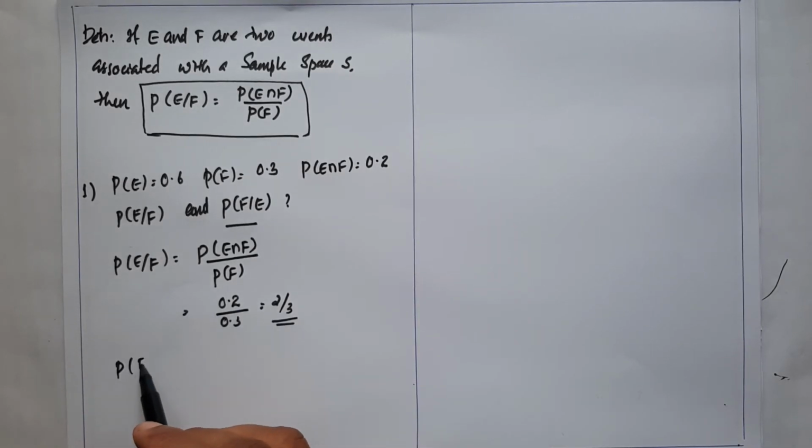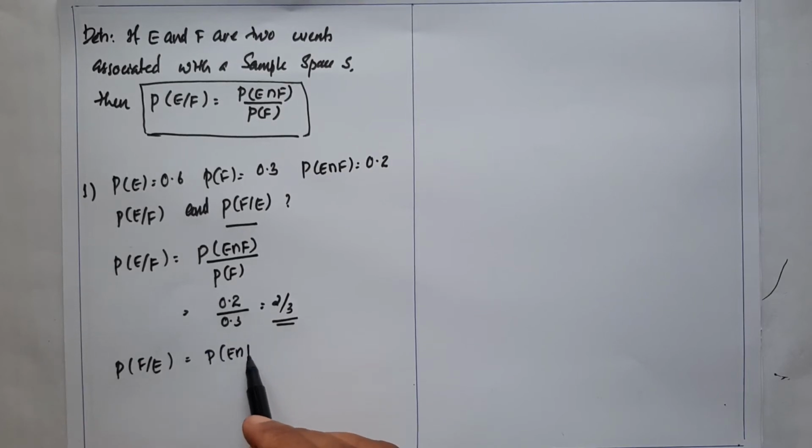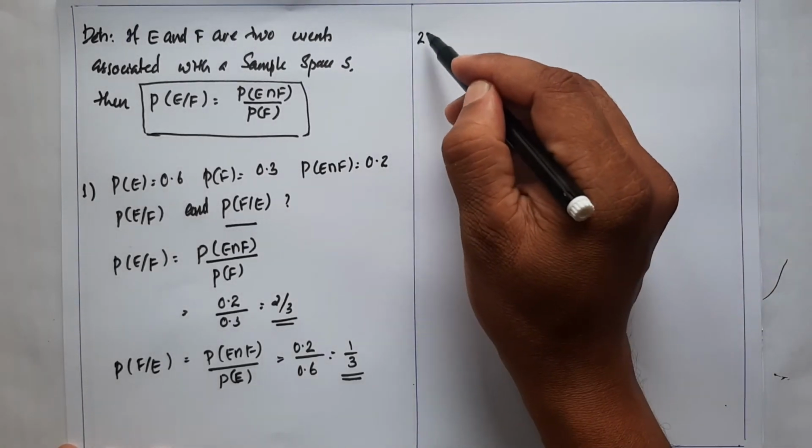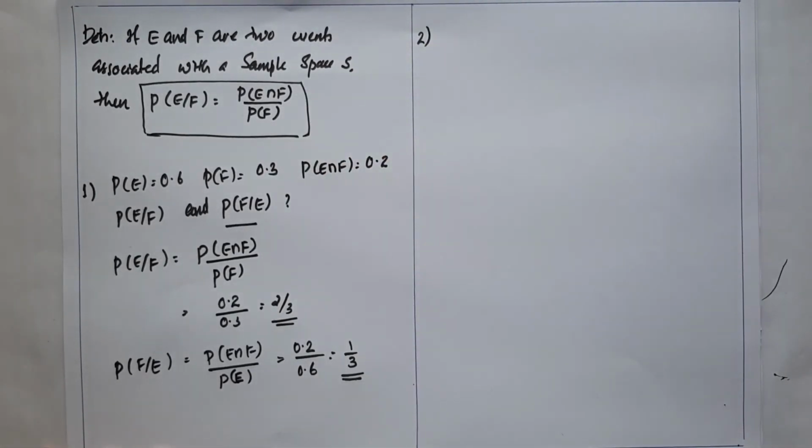Similarly, for P of F given E, using this definition, it is P of E intersection F divided by P of E, since the given event is E. That is equal to 0.2 divided by 0.6, and we get the answer 1/3. Okay, using this formula, we can easily find the conditional probability of an event.